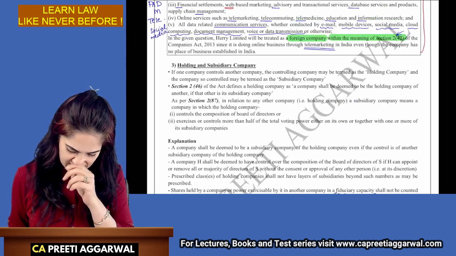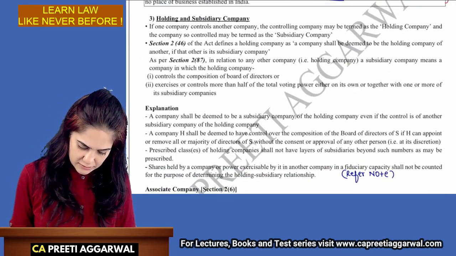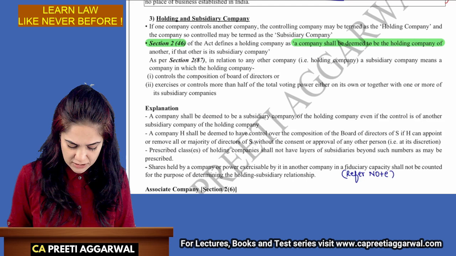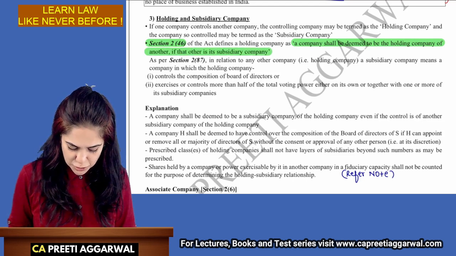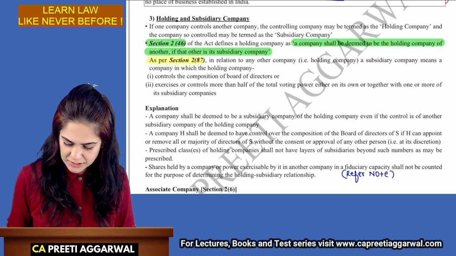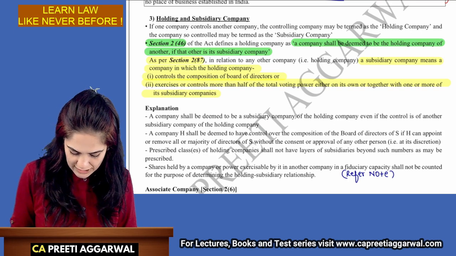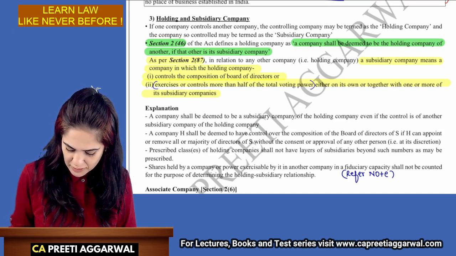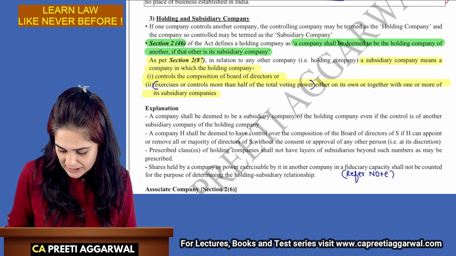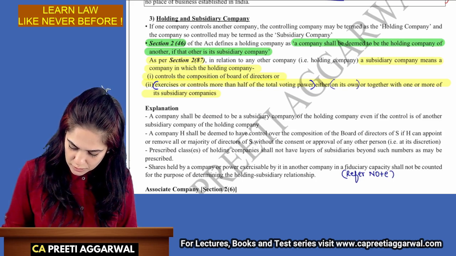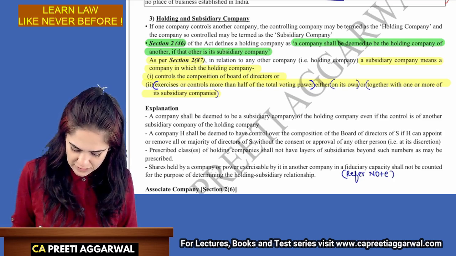So we have covered all this. A holding company is defined under section 2 clause 46. A company is a holding company if that other company is a subsidiary. Section 2 clause 87 defines subsidiary. I am a subsidiary if the holding controls the composition of the board or exercises or controls more than one half of the total voting power, either on its own. This is one part. I will break the sentences so that it is easy for us to memorize. Either on its own or together with one or more of its subsidiaries.